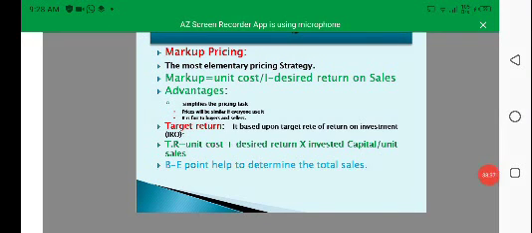Selecting the pricing method, there are so many methods, and every method has its own merits and demerits, and applicability. The marketing manager decides how appropriate each method is in their own scenario of setting the price. The appropriate method can be decided on the basis of a study and analysis of internal and external aspects of the industry, as well as the organization and its suitability with the organization. So there are certain methods we will discuss.